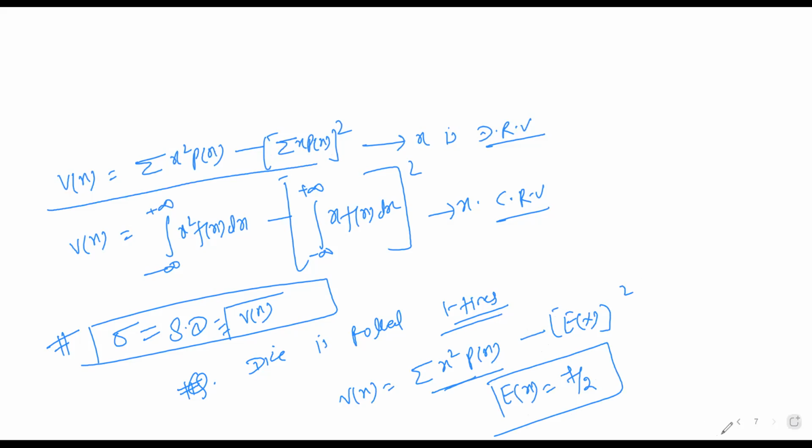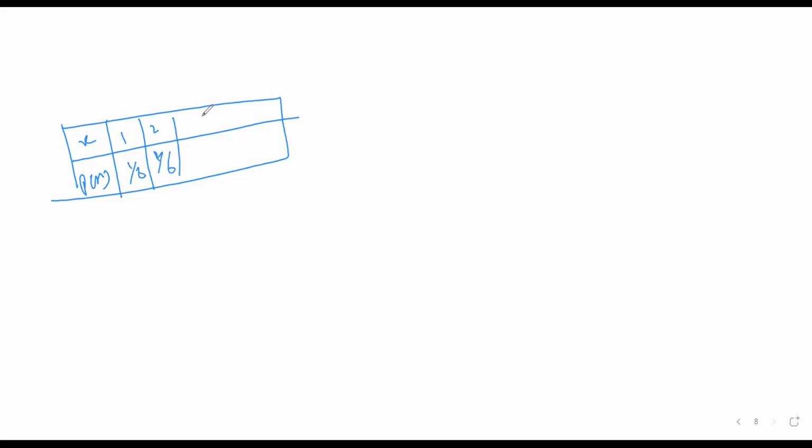So you construct a table here, the same table you need to construct here. On one side you write down x and then p of x. The probability of getting 1 is 1/6, of getting 2 is 1/6, of getting 3 is 1/6, of getting 4 it's the same, 5 also the same, and the 6th is 1/6. So here I need to find out variance, and variance is the summation of x square into p of x minus expectation, that is 7/2, whole square. We have already found it.